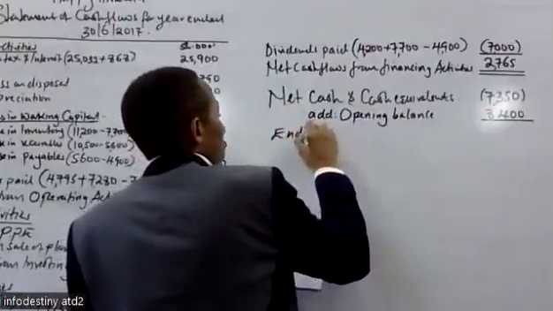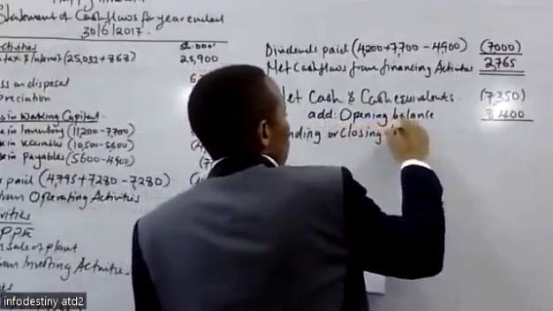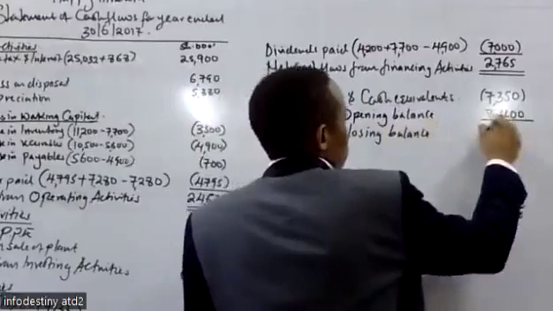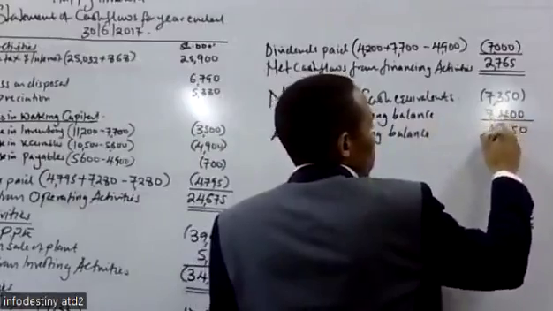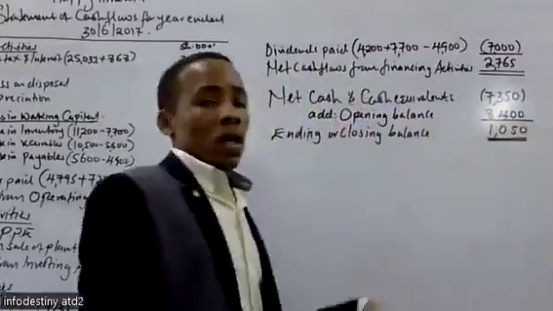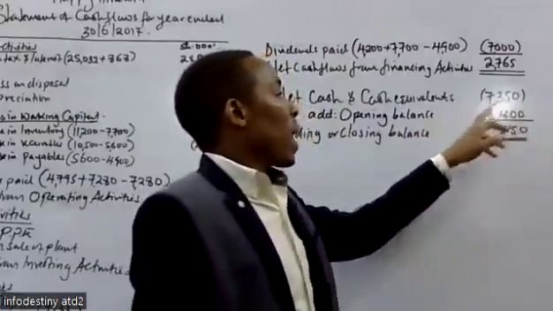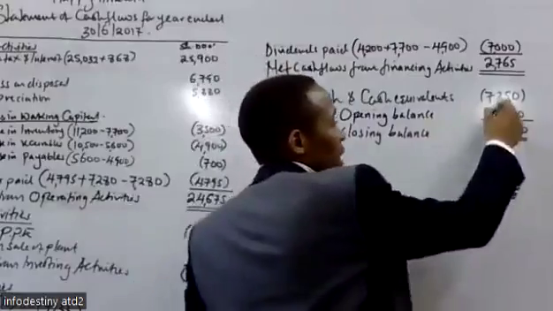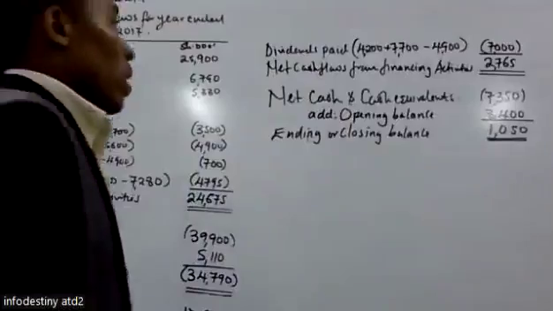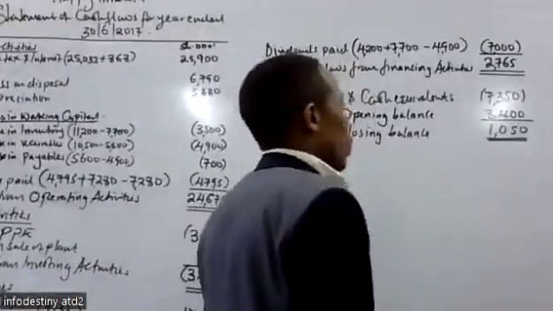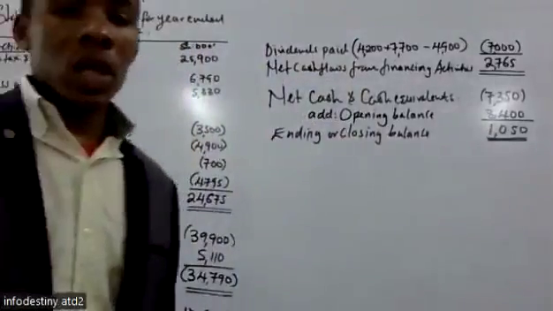Then from there we get the ending or the closing balance. The closing balance we are given as 1,050. Negative 7,350 plus 8,400, is it giving us 1,050? Yes. All right, so that is awesome. That is the end of that question.